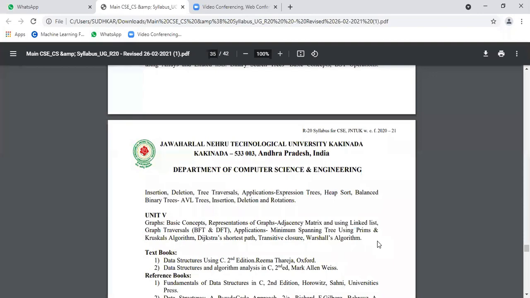So the data is represented in memory in the form of a tree. That is why we are reading this concept. Okay.